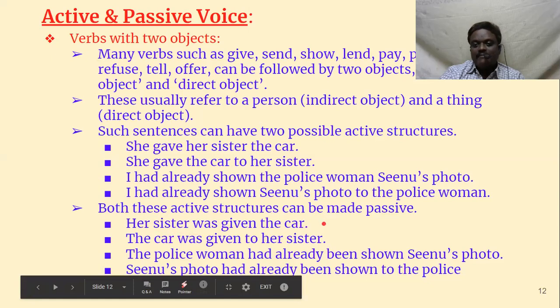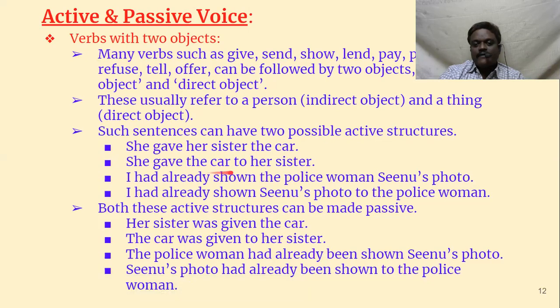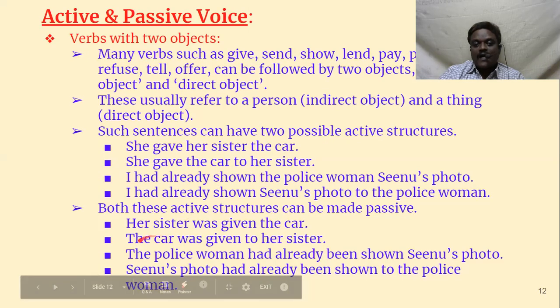Then why again by her? By this phrase, her sister, we understand that it is by her only. So by her is not necessary here. In the same way, she gave the car to her sister. The car was given, so the car can be brought forward. The car was given to her. The car was given to her by her sister.